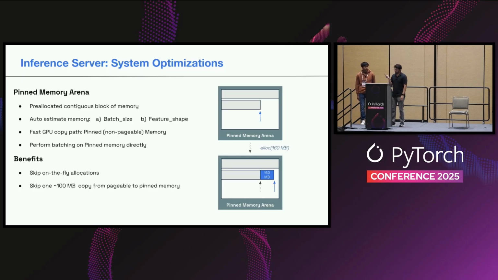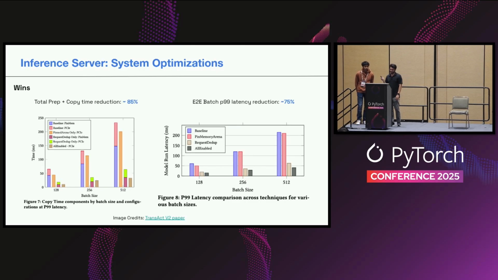And why have I spent so much time talking about this? It's because usually when there are inefficiencies in the system during inference, we first try to target the model. But here we first tried to optimize the system itself. And this is the result, right? If you look at the two different diagrams, the x-axis is the different batch sizes, which is 128, 256, 512, which is typically what we use during inference. And the y-axis is the time or the latency.